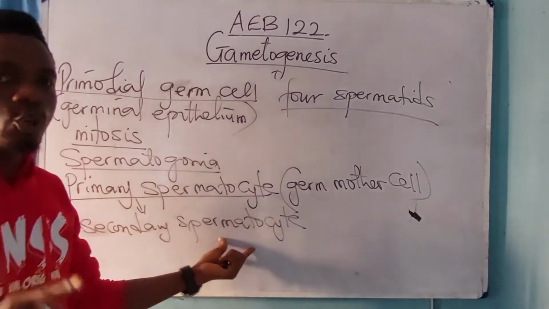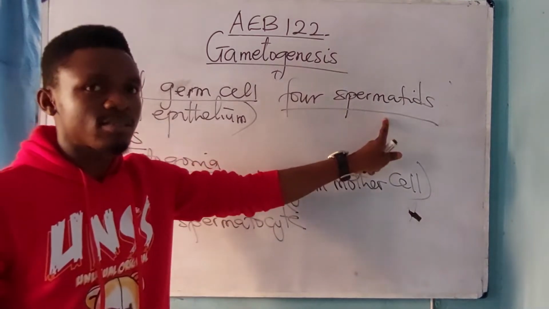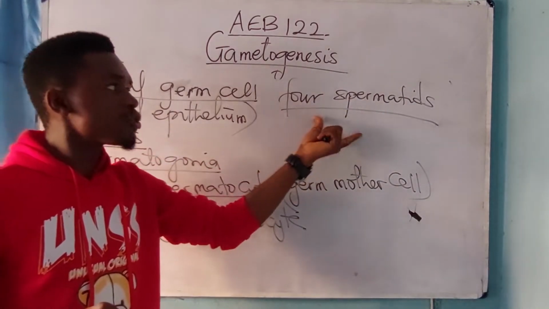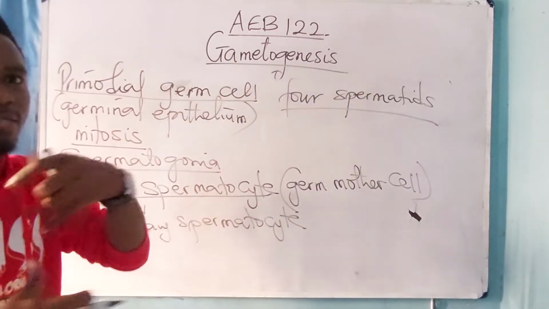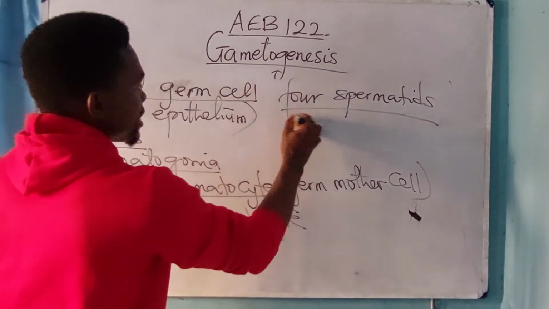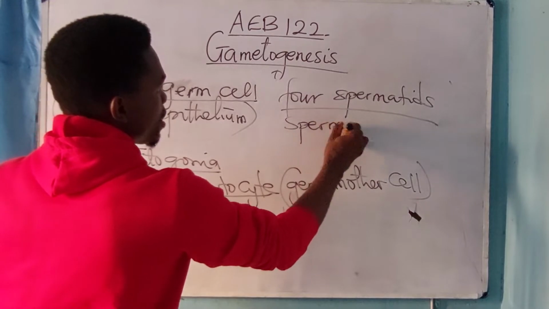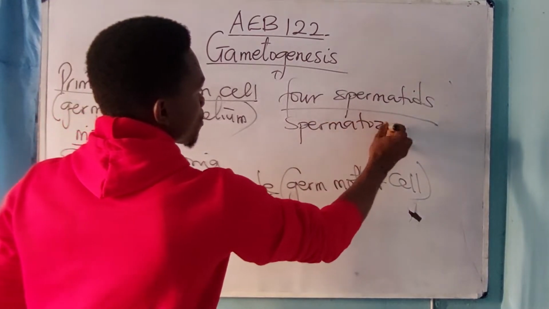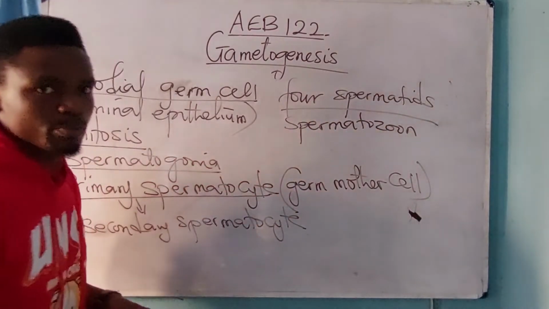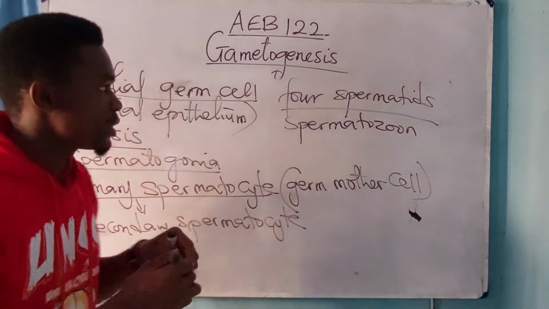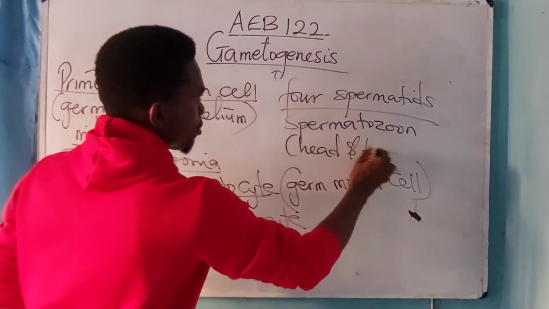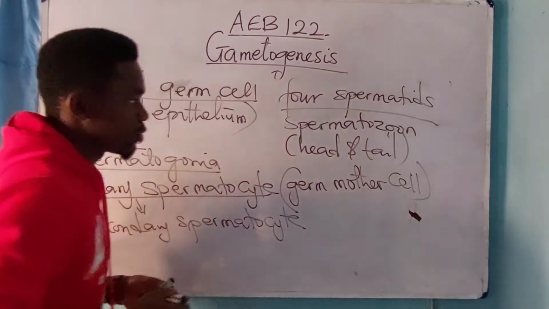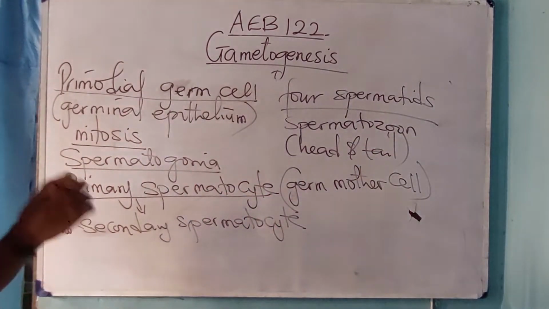The second meiotic division produces four spermatids. Please take note. As soon as these four spermatids are produced, each spermatid will now differentiate to produce a spermatozoon. This spermatozoon will now develop a head and a tail. Please, that is the first step.